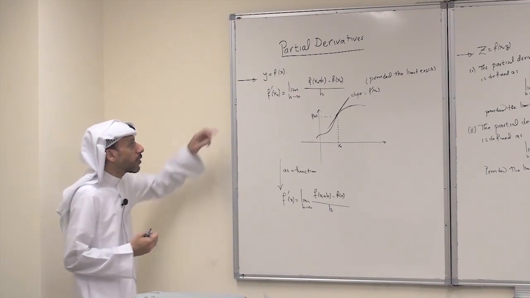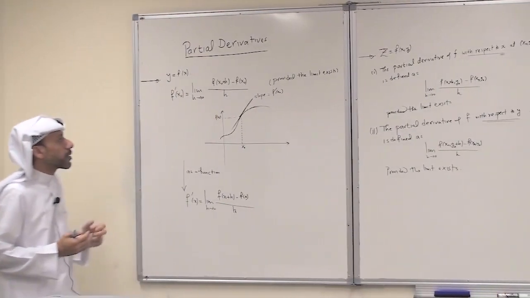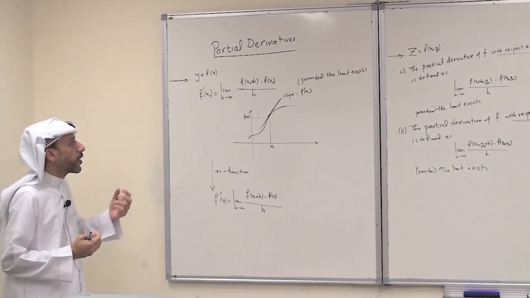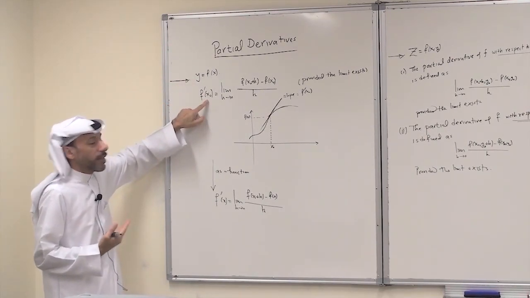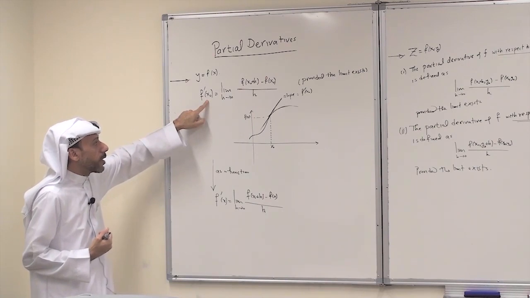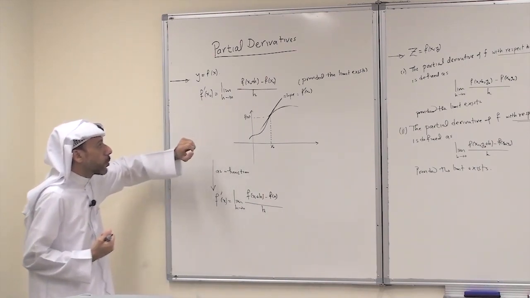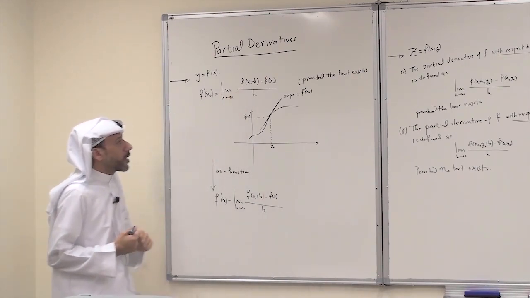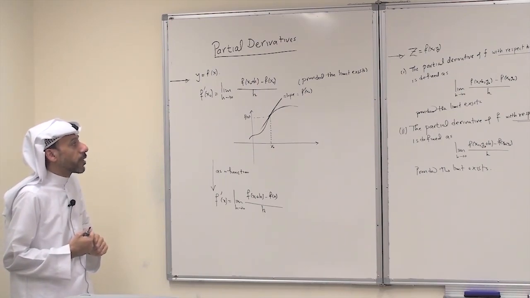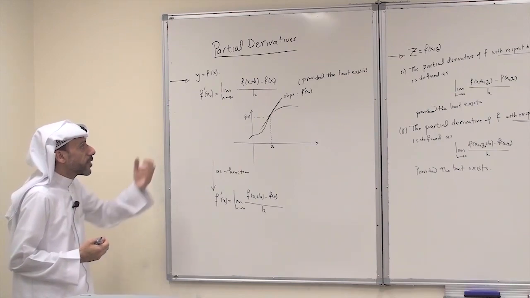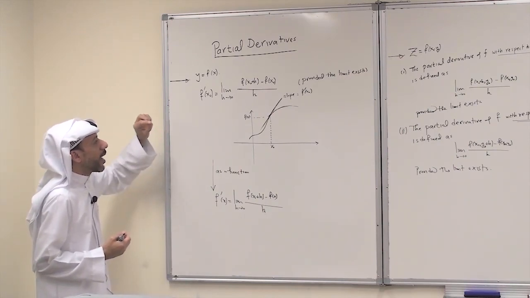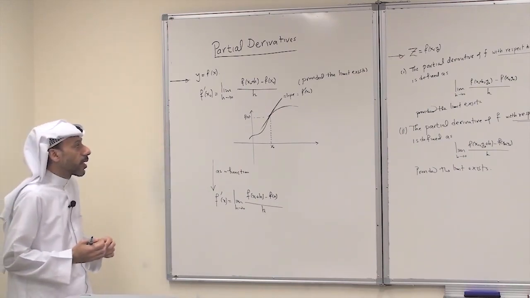If we have a function y equals f of x, a function of one variable, the derivative of the function f at a point x0 is defined by the following limit. It is the limit as h approaches 0 of f of x0 plus h minus f of x0 over h. Of course, provided the limit exists. This is the definition of the derivative at a point x0.